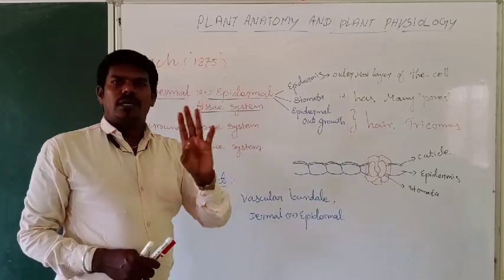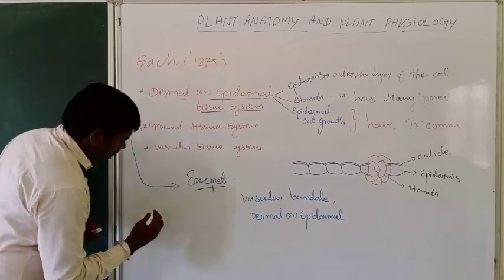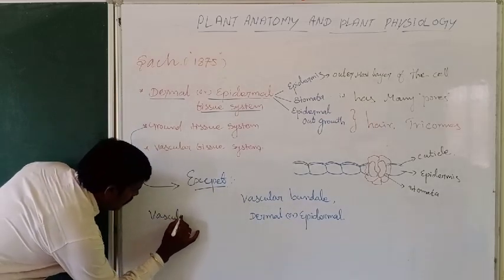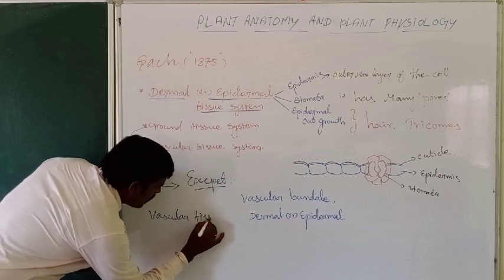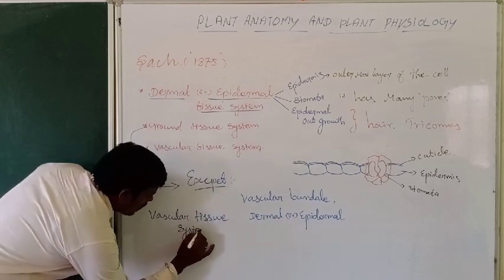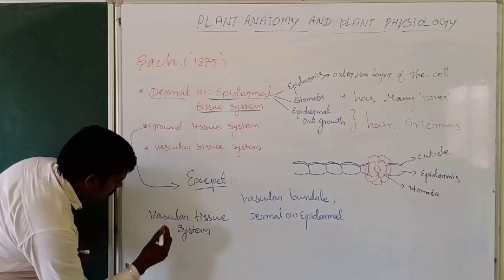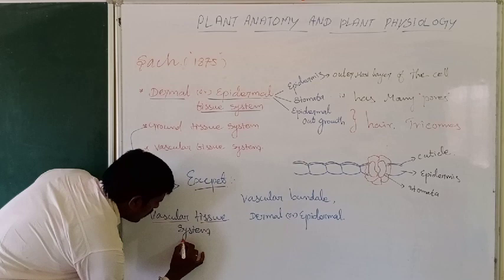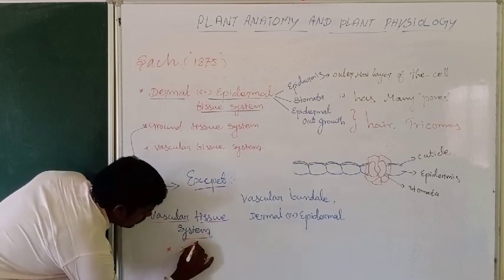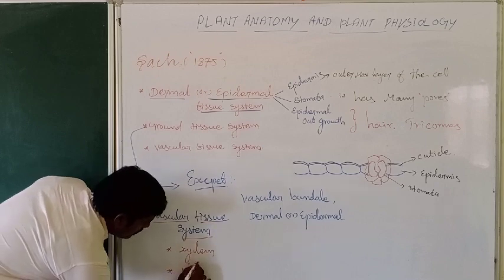Only two kinds. What are they? Xylem and phloem.